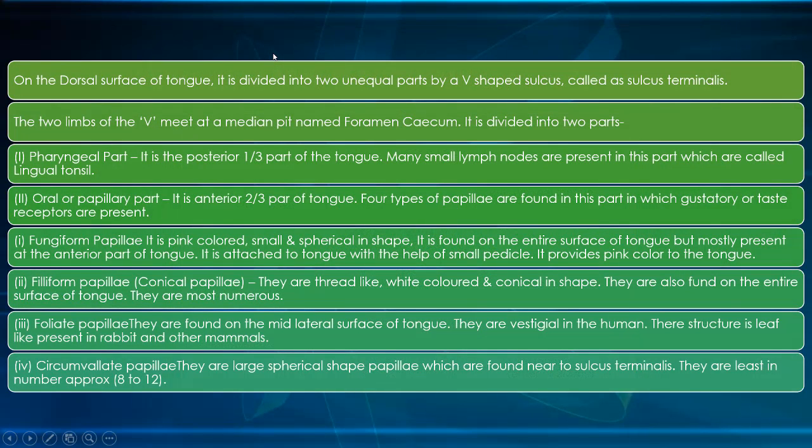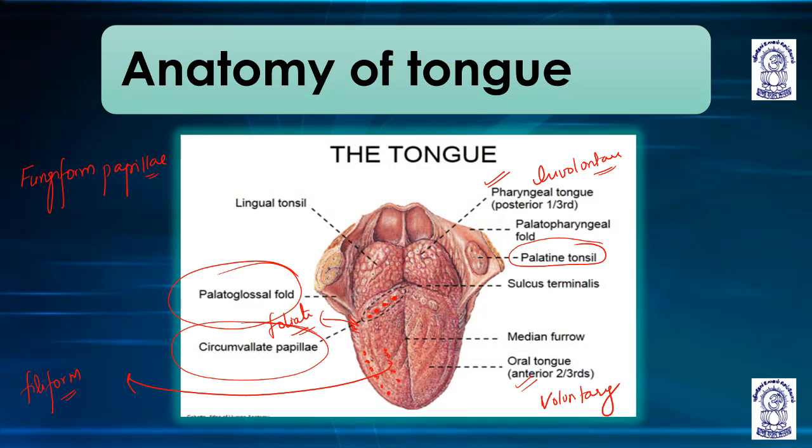On the dorsal surface of the tongue, which is divided into two unequal parts by a V-shaped sulcus known as what? Sulcus terminalis. You can see the sulcus terminalis which is present here. I'll show you. This is the sulcus terminalis.